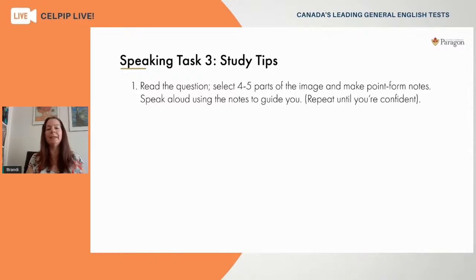So remember to speak out loud. Take as much time as you need while you're starting this off. Use your notes to guide you, but speak out loud until you can form sentences that are descriptive, describing each of those parts of the image. Okay, do this until you're confident and you can speak from beginning to end. When you're ready, you'll record your answer, listen to it back, and type out your own transcript. So that's step number 1.